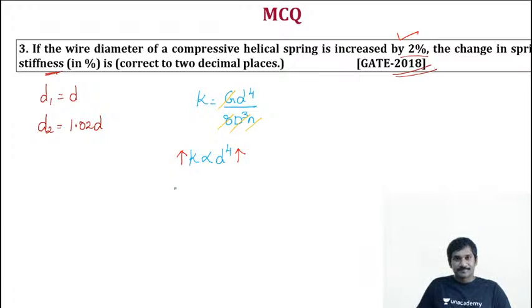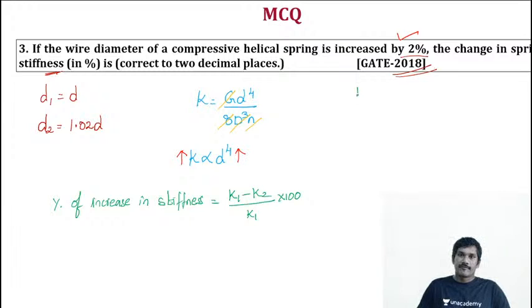If you need to calculate the percentage of increase in stiffness, it is K1 minus K2 by K1 into 100.